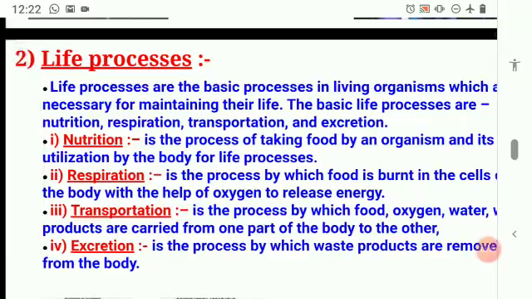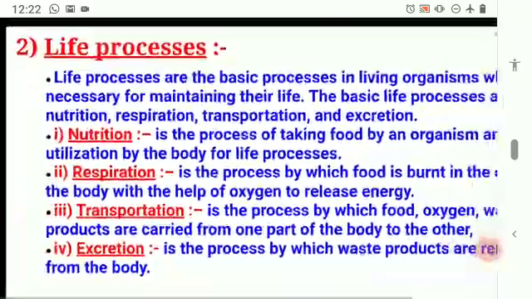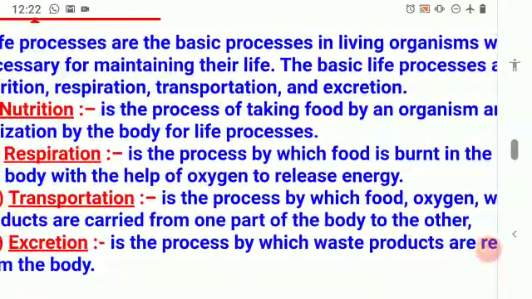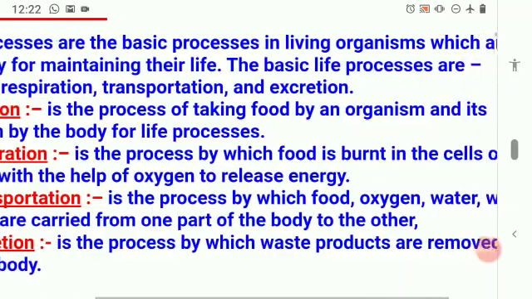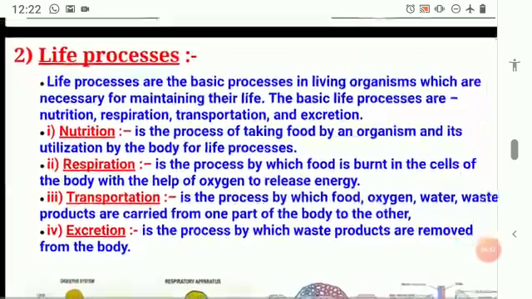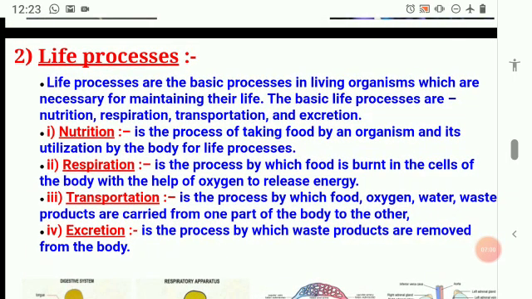So what are those basic processes? Can you see now what are those? You'll find nutrition, respiration, transportation and excretion. What is nutrition? Nutrition is a process of taking food by an organism and its utilization by the body for life process. So you're taking food and using it in order to maintain your body and continue life.